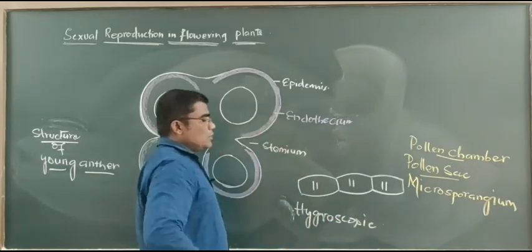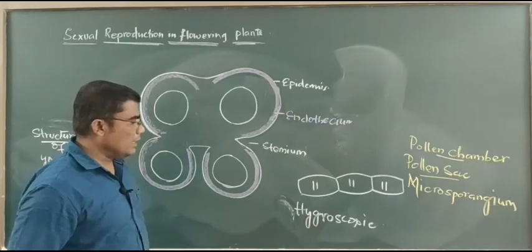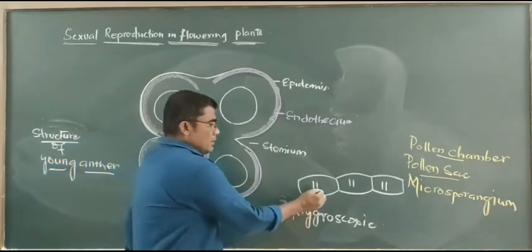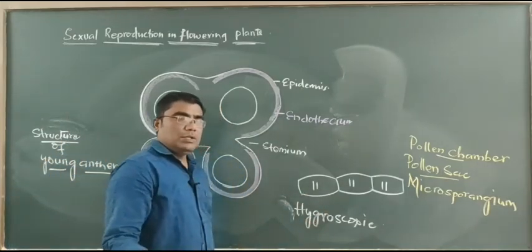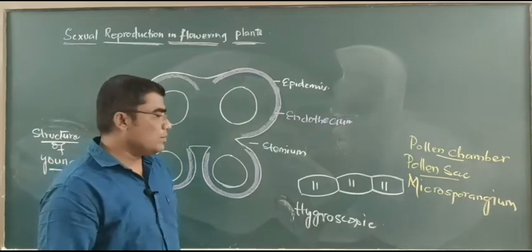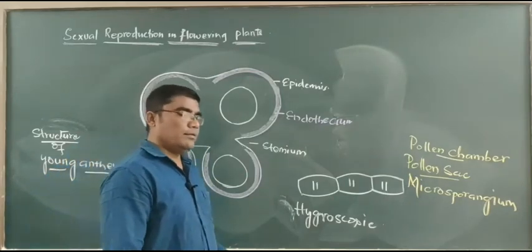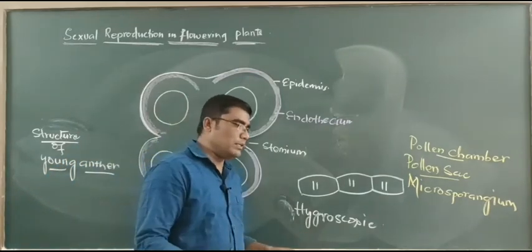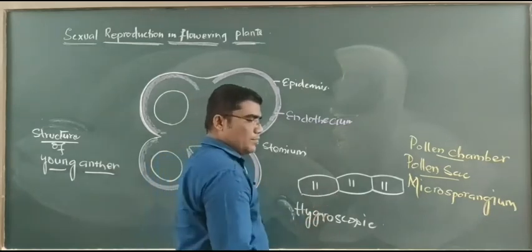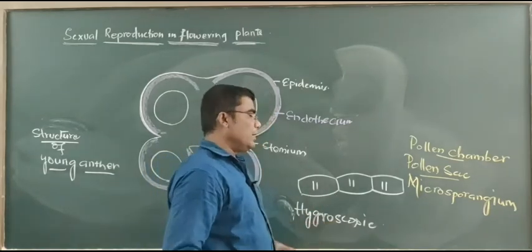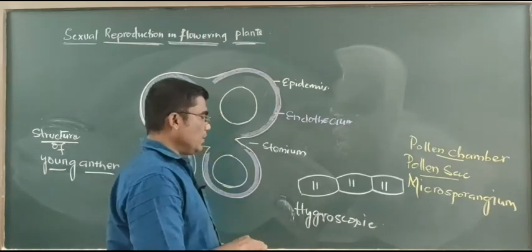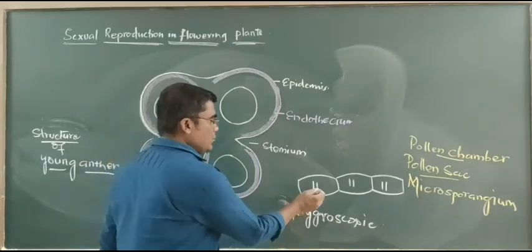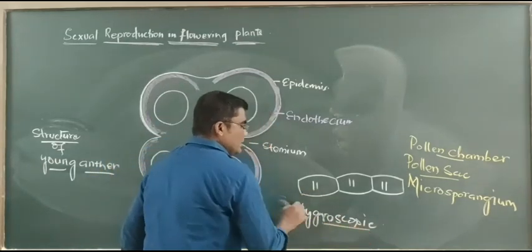These are hygroscopic cells. What is the meaning of hygroscopic cells? These cells have the capability to capture or absorb some quantity of moisture from the surrounding environment. Because of this reason, they are said to be hygroscopic cells.